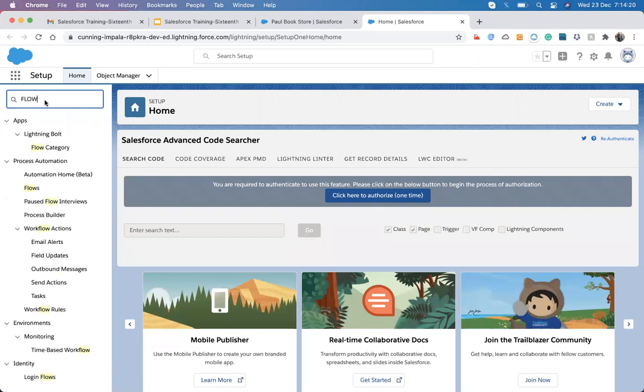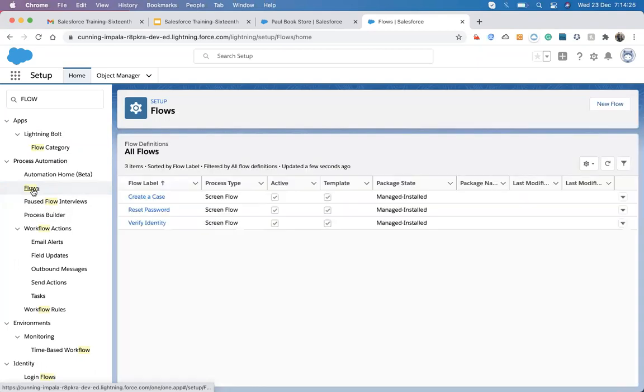So if we are using flow, good, we don't need to use workflow or process builder at all? It's totally based on the requirement. Flow also has a cap. Suppose I have only a small task, like updating a field, or sending a notification, something based on a field update.